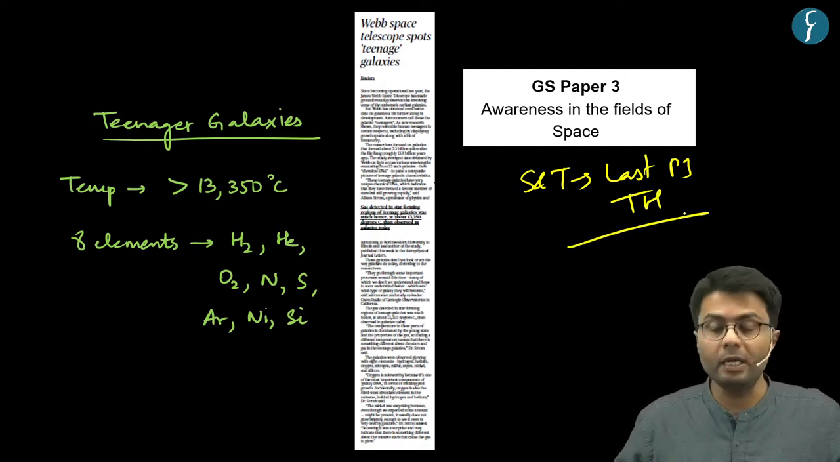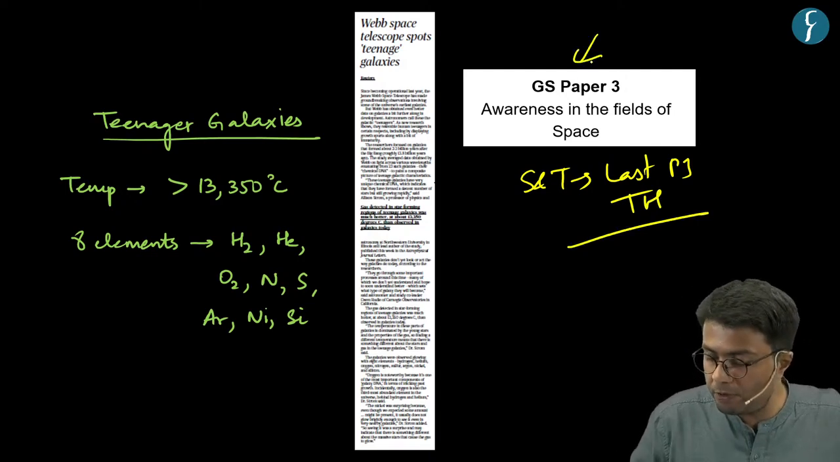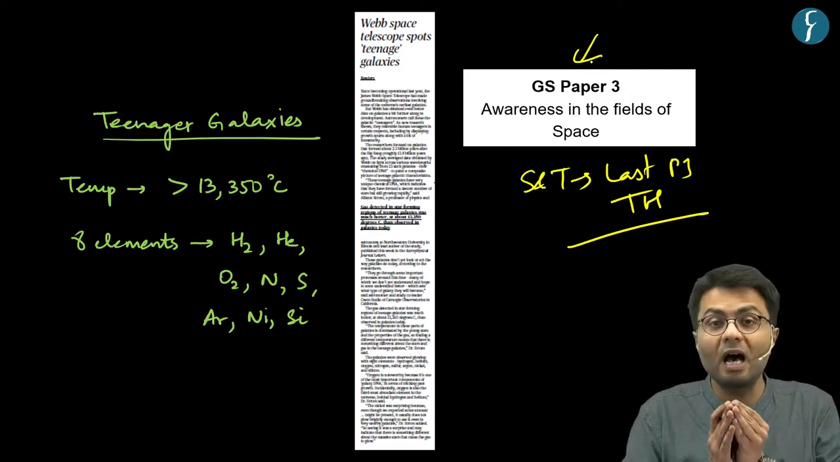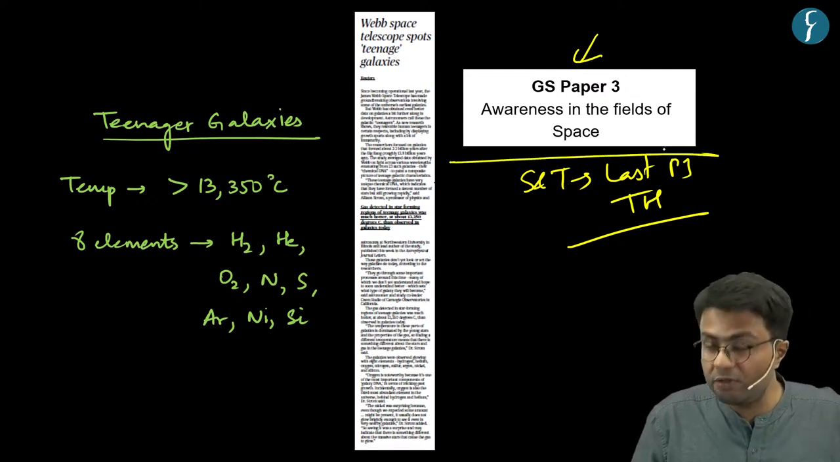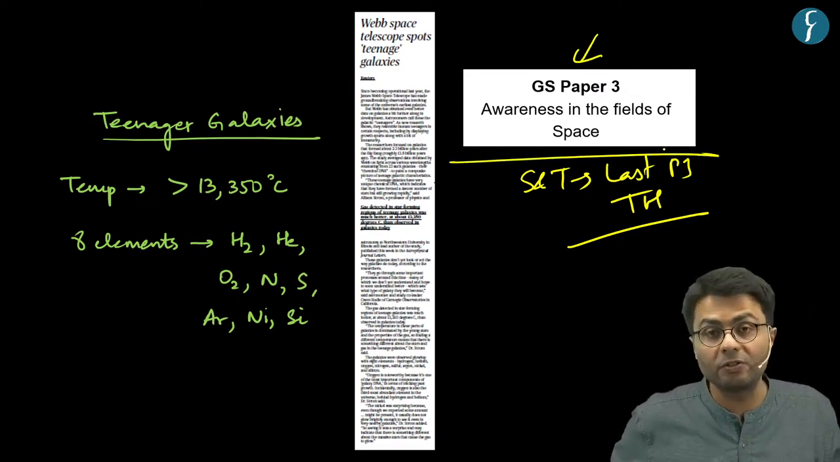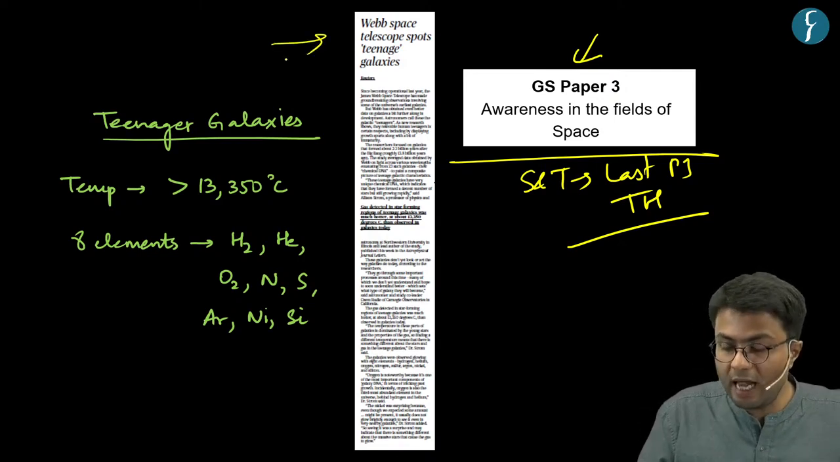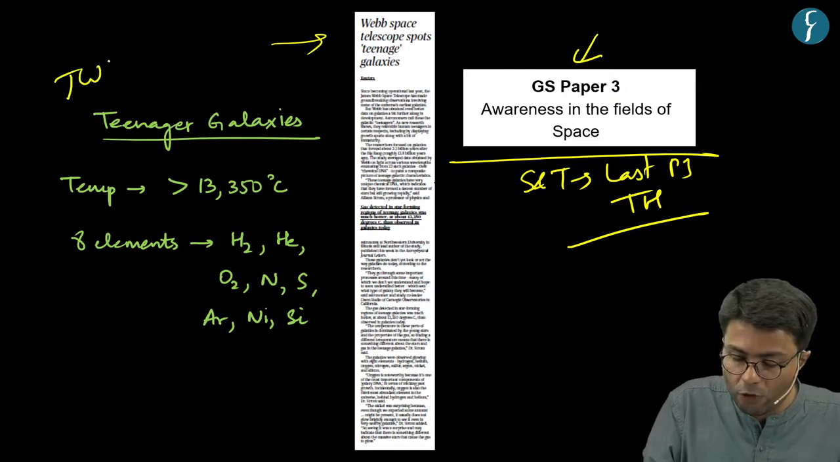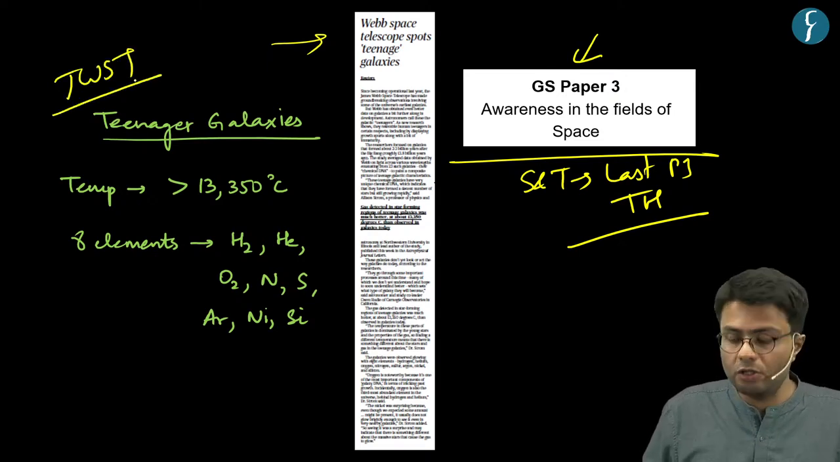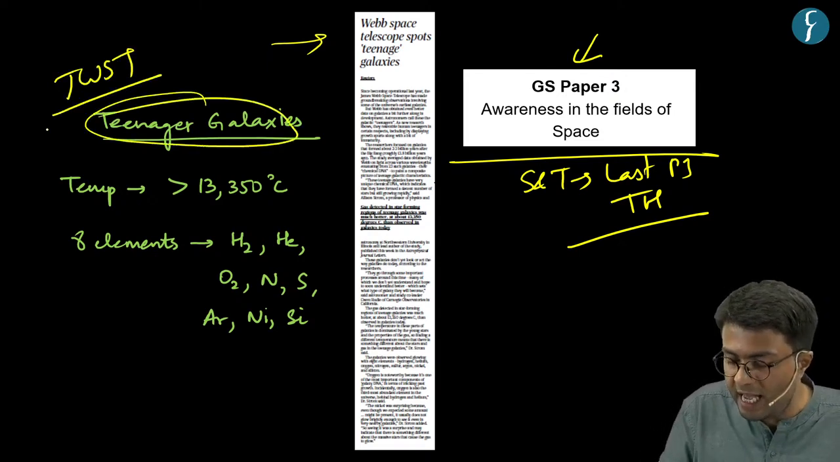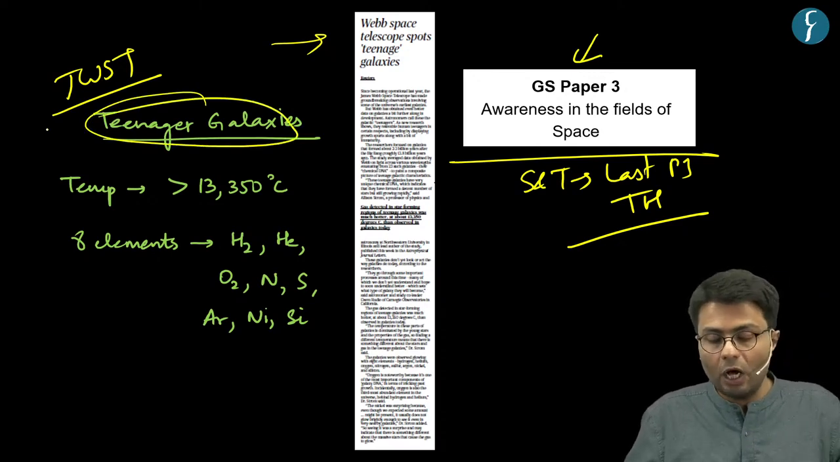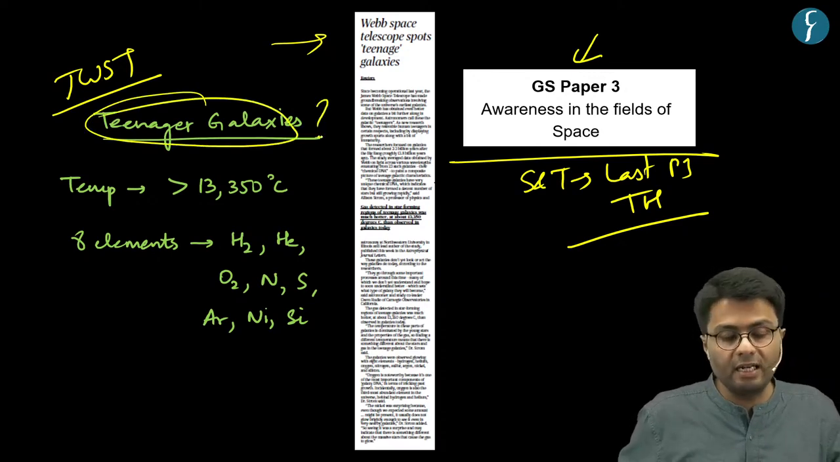Now this topic is important from the GS Paper 3 perspective because it asks us to deal with awareness related to the field of space. And in today's news article, this highlights that the James Webb Space Telescope was utilized by researchers to discover teenage galaxies. Now, what are these teenage galaxies?